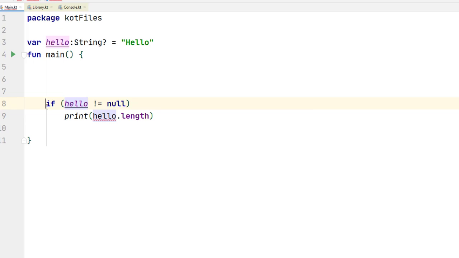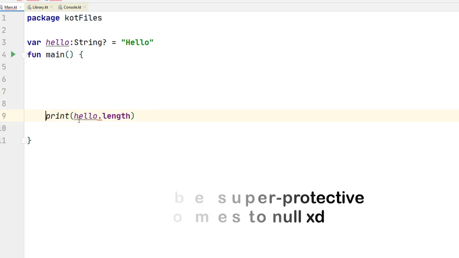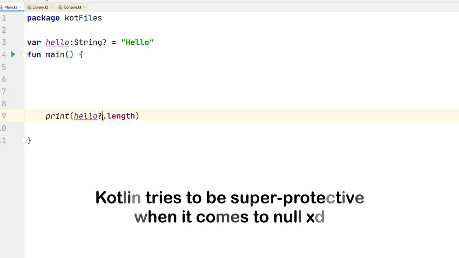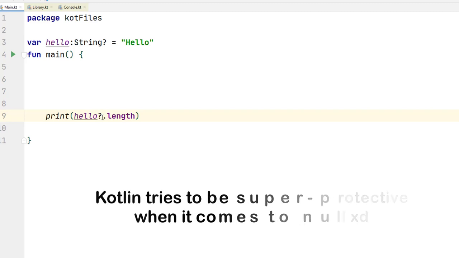How so? Let's say at this point hello is not null, but exactly here, when the compiler comes to this point in time, another thread comes in and makes that variable null. Of course it's a global variable, so any thread can access it, and that makes it null, and so we can still run into a null pointer exception. So Kotlin says okay, don't do that, instead use the Elvis operator, and the Elvis operator takes care of even multi-threading. So you don't need to explicitly mark it volatile, use the synchronized keyword and all those crazy things. You don't need to do that.